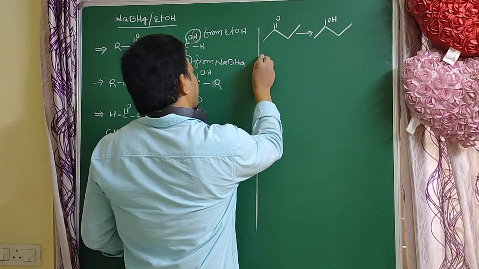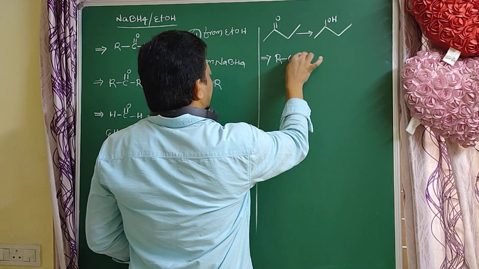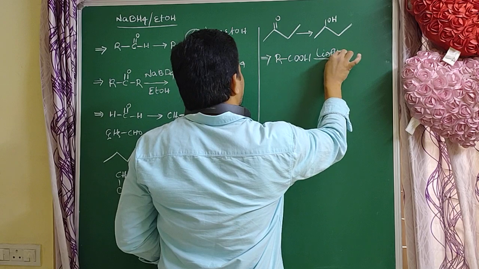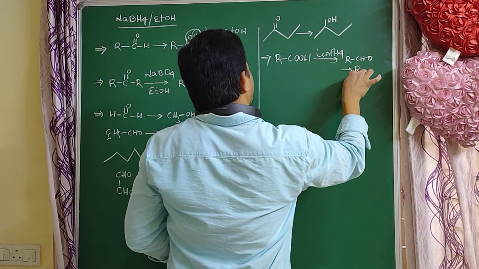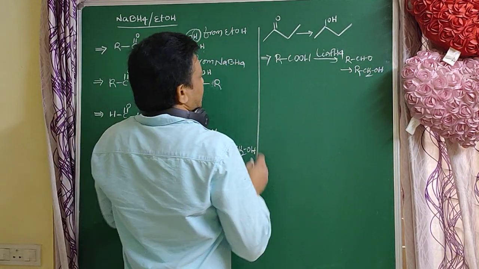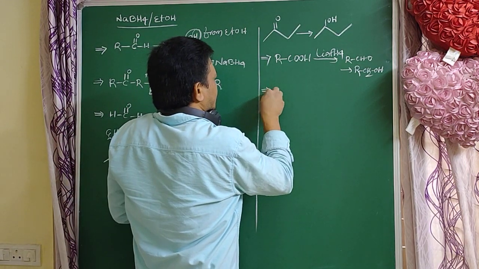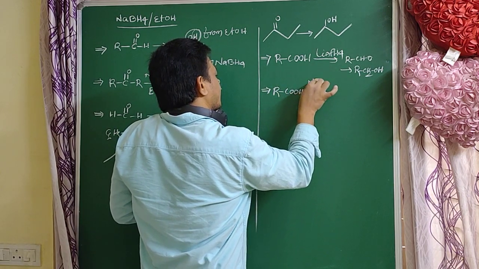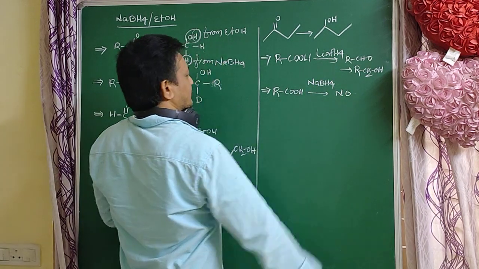So next, very important. Acids react with lithium aluminum hydride and are easily converted to aldehydes. Aldehydes are converted to primary alcohols. But in presence of NaBH4, carboxylic acid gives no reaction. That is very important.